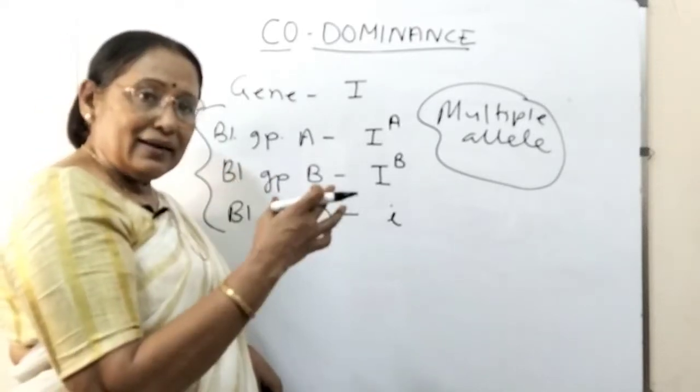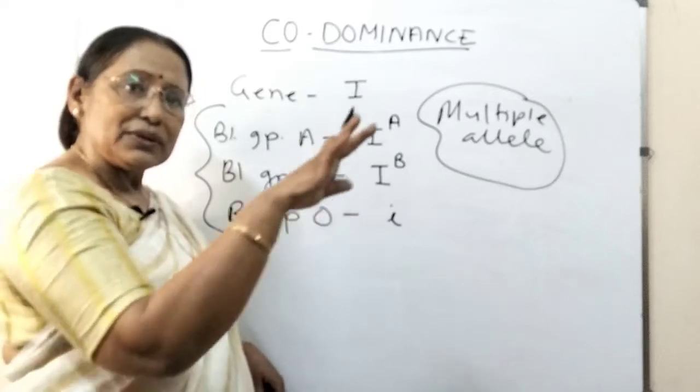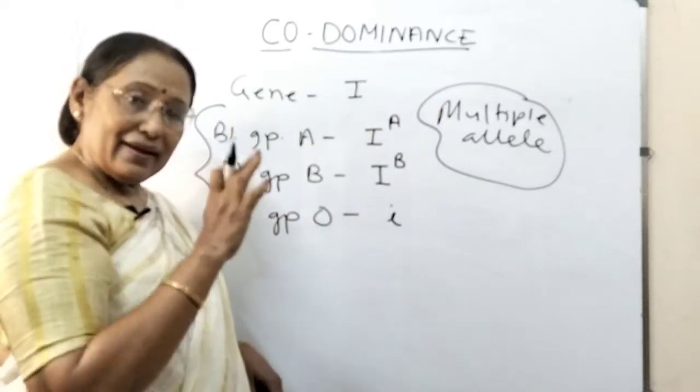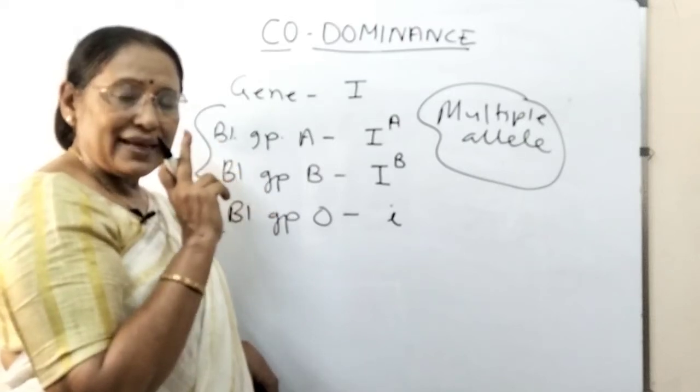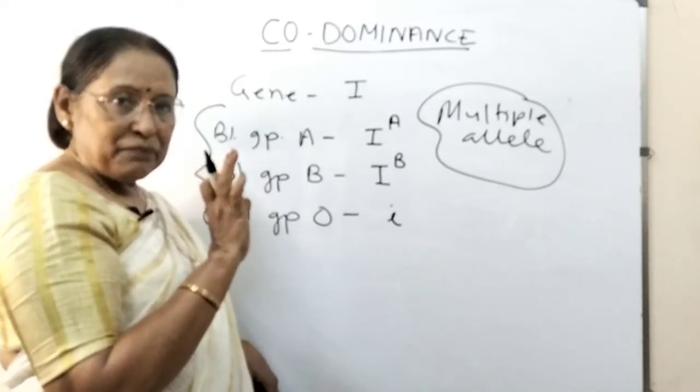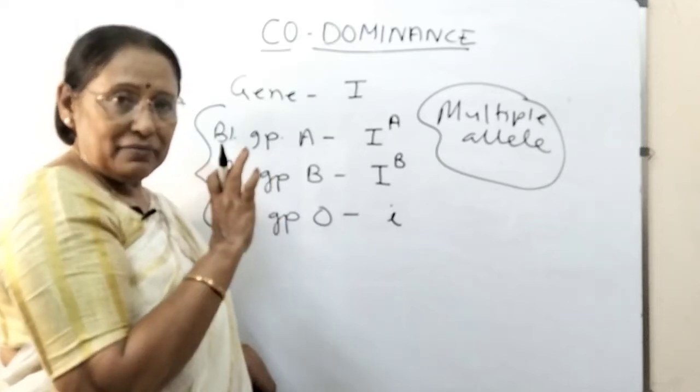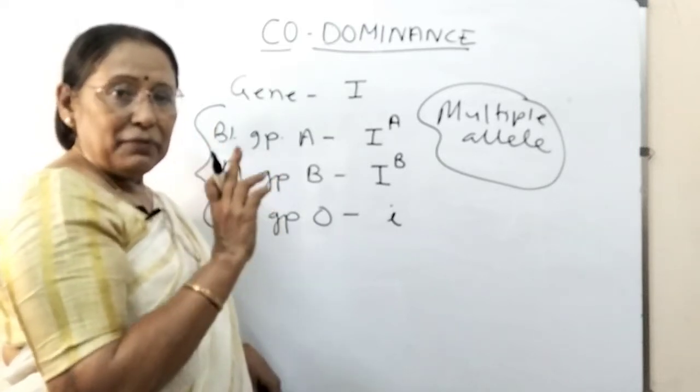So the other allele is in the population, दूसरे किसी individual में है, लेकिन एक individual में only one pair of allele is possible. That allele may be same or that allele may be different, but only one pair.